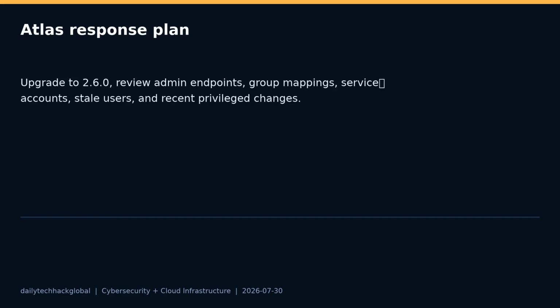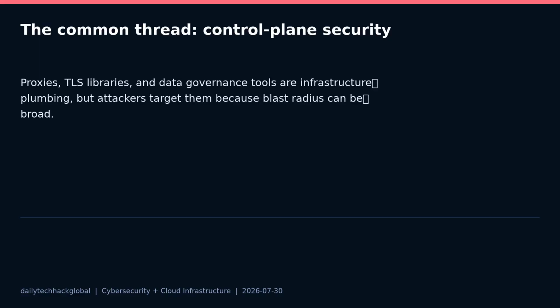Zooming out, the common thread today is not one vendor or one protocol. It is control plane placement. Edge proxies decide what reaches applications. TLS libraries decide which connections are trusted. Data platform proxies decide what internal systems can be reached. Metadata and governance tools decide who can administer data context. These layers often get deployed as infrastructure plumbing, but attackers care about them because a small parsing or authorization mistake can have wide blast radius.